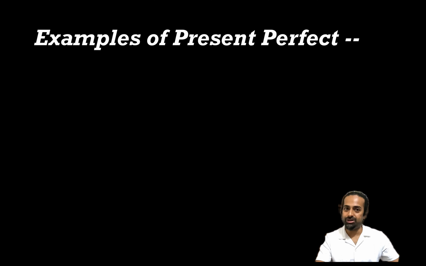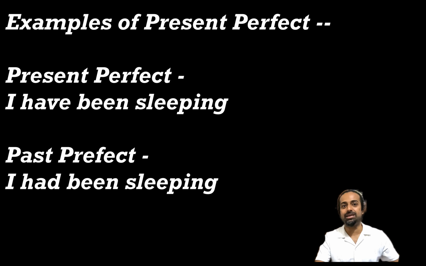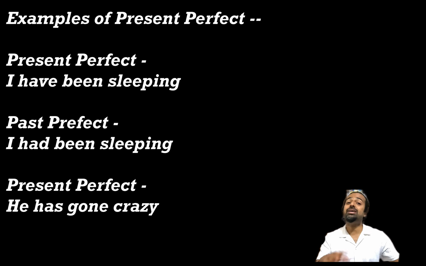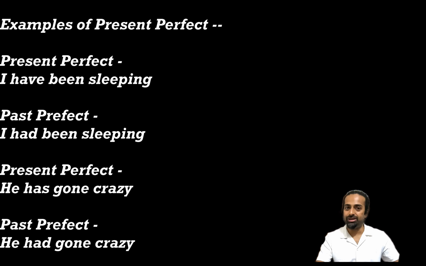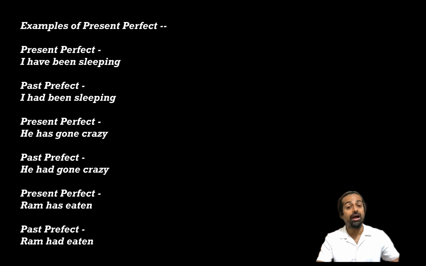Examples for present perfect: I have been sleeping. Past perfect: I had been sleeping. Present perfect: He has been crazy. Past perfect: He had been crazy. Present perfect: Ram has eaten. Past perfect: Ram had eaten.